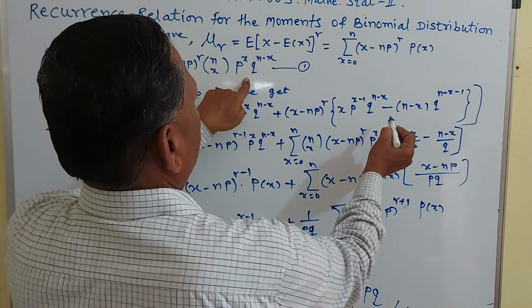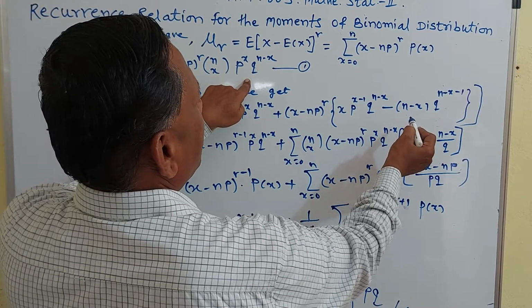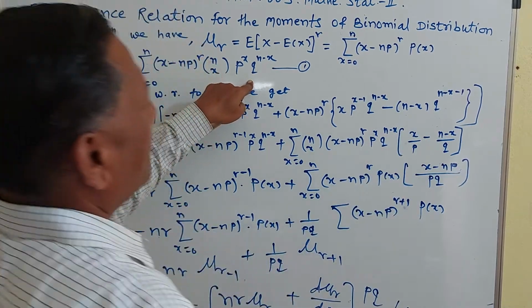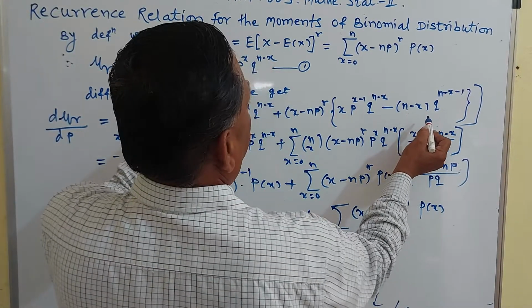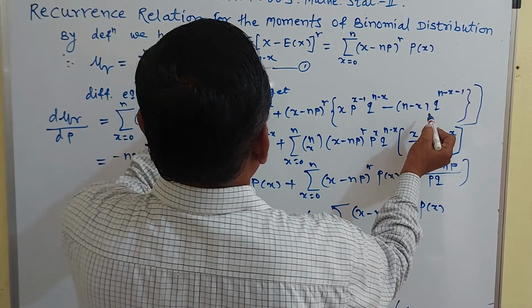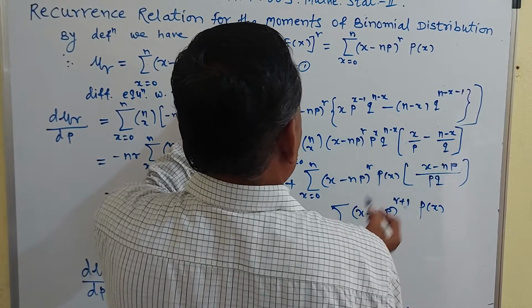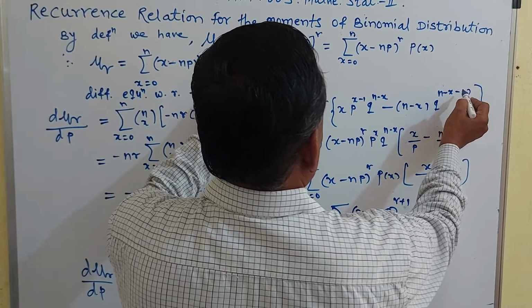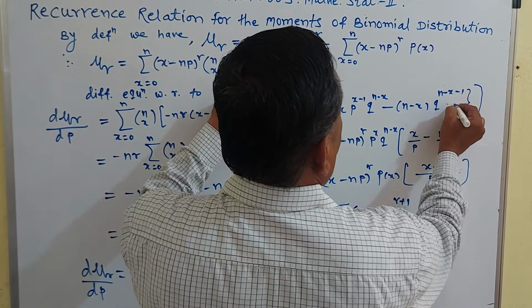Then plus nCx as it is into the derivative of q raised to n minus x, which is n minus x, q raised to n minus x minus 1, into p raised to x as it is.